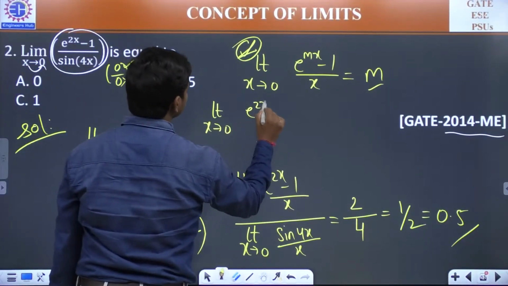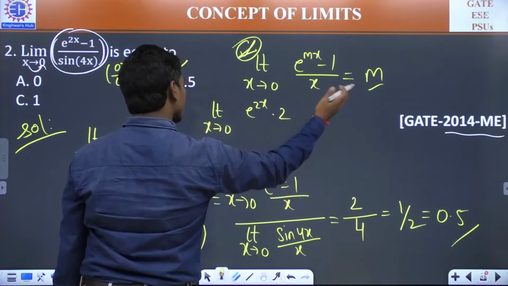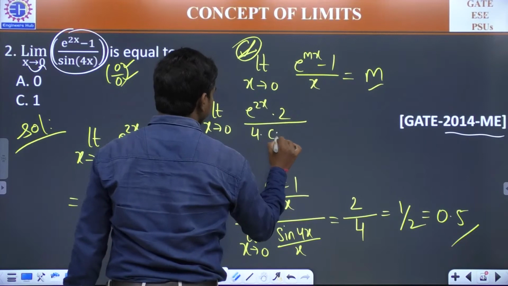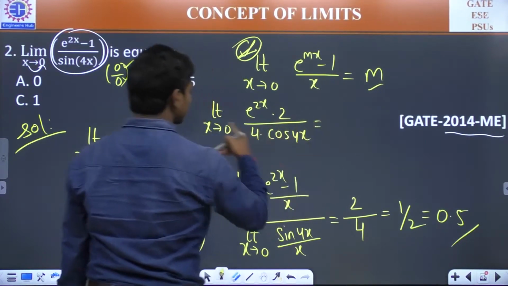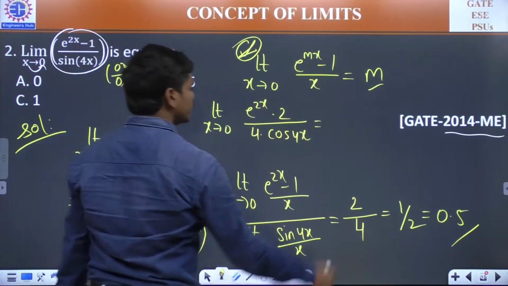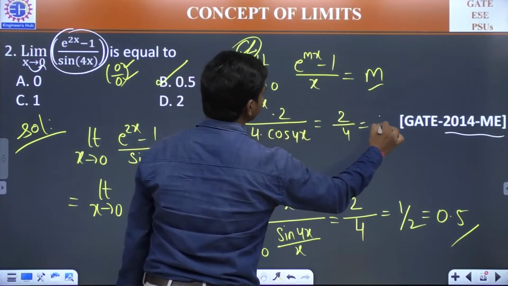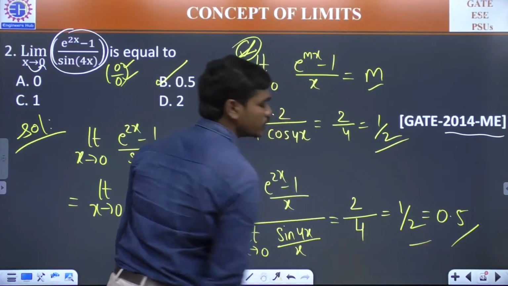e power 2x into 2 and differentiation of minus 1 is 0, divided by derivative of sine 4x, which is 4 into cos 4x. So if you substitute x is equal to 0, you will get 2 by 4. This is 1 by 2. Okay, so both answers are same. You can match.